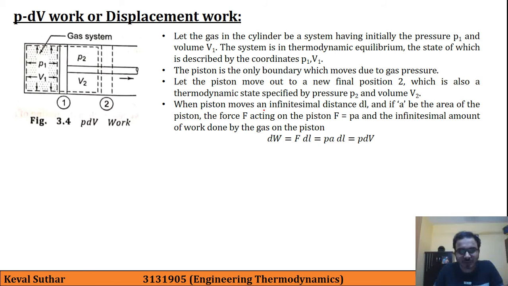So I will try to explain you this. Let us say that piston moves an infinitesimal distance dl. So let us say that it is moving through a very small distance. Let us say this distance is dl, and let small a be the area of piston.